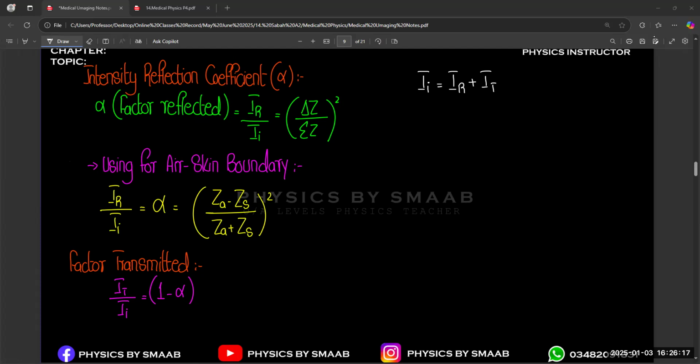So basically, I is the original value we are getting. Let's suppose that is equal to 500, for example. From 500, some part divides into IR and the rest of the part will pass through as IT. Just like the concept of EMF and potential difference. EMF is the total value, then it divides into components called potential difference, right?